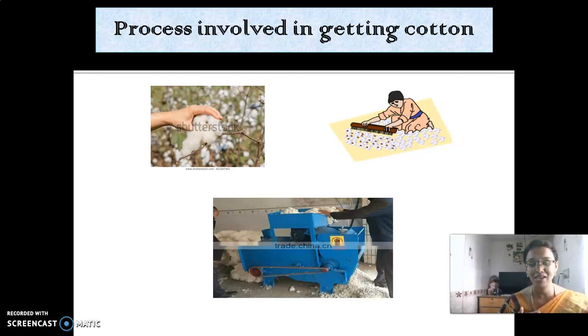While they are combing it, the seeds will be separated from the cotton. Look at this figure 2. Look at the device which they use for combing. It has a comb-like structure. While they are combing the cotton picked from the plants, the seeds and the cotton will be separated.